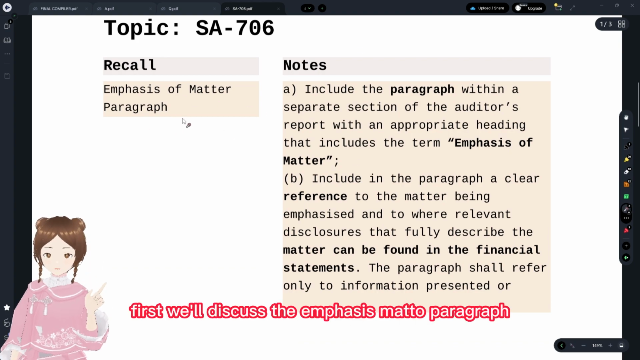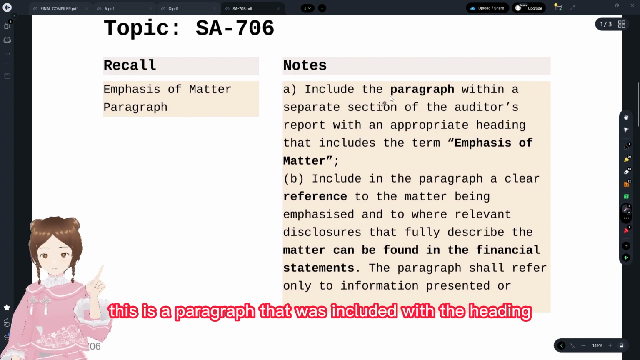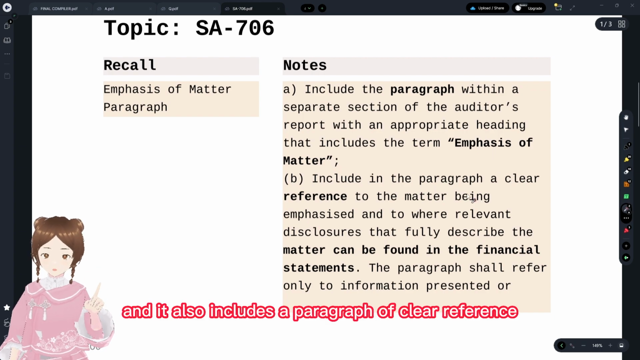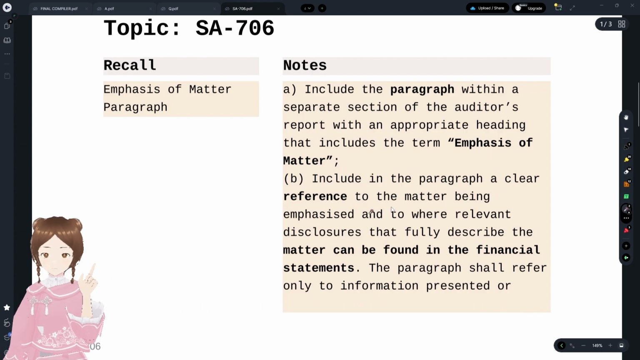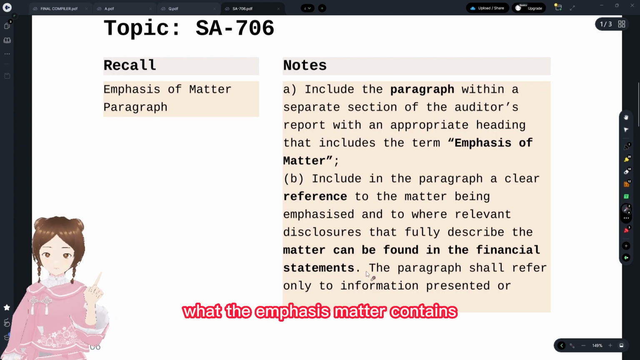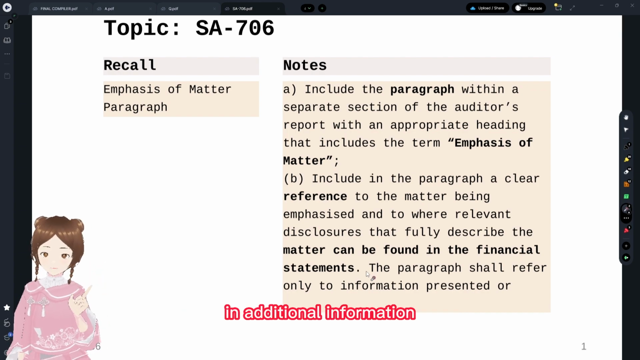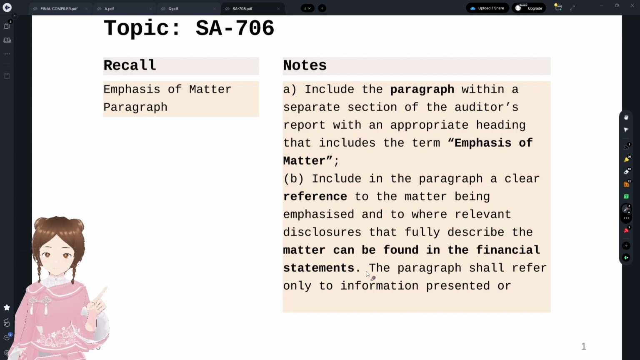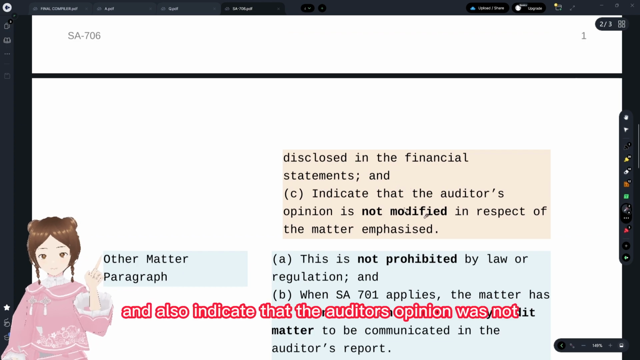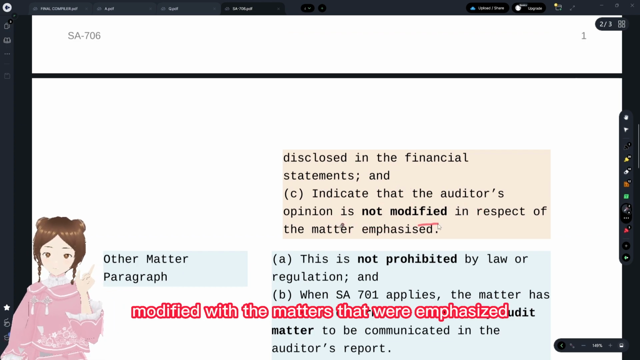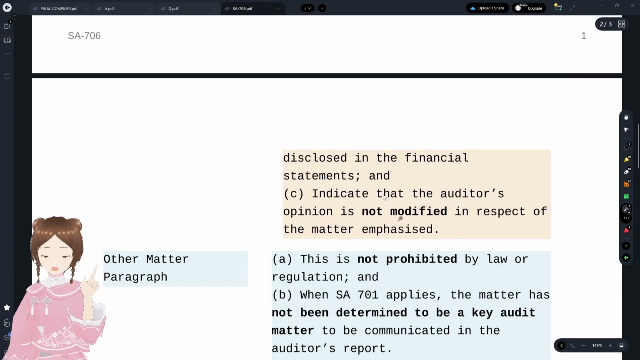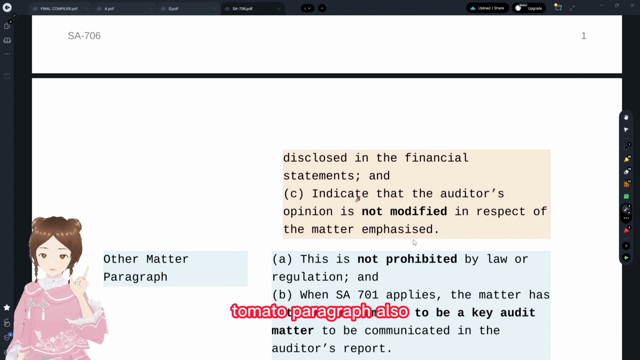First, we'll discuss the emphasis of matter paragraph. This is a paragraph included with the heading Emphasis of Matter, and it also includes a clear reference to the matter that can be found in the financial statements. As per the definition, the emphasis of matter contains additional information regarding matters already disclosed in the financial statements, and it also indicates that the auditor's opinion is not modified with respect to the matters emphasized. This is also the same thing that is repeated in the key audit matters paragraph.